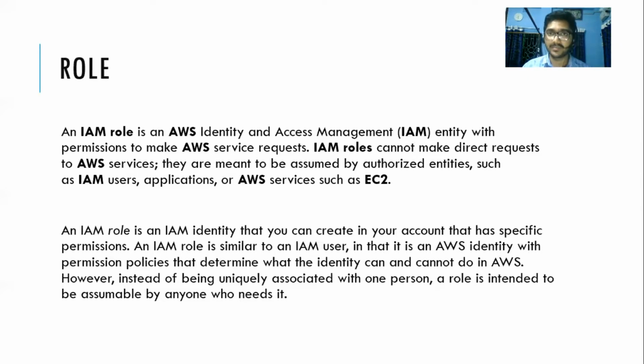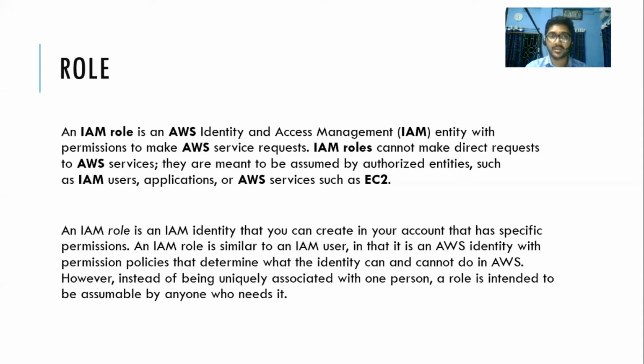So I am a user, and I can assume a role to access something, or it can be an application that you have written. Yes, an application might request data that is written in a DynamoDB table, or an AWS service, just like we are going to do in our demonstration. In the demonstration, we'll be showing you how an AWS service will be assuming a role to access the S3 bucket.